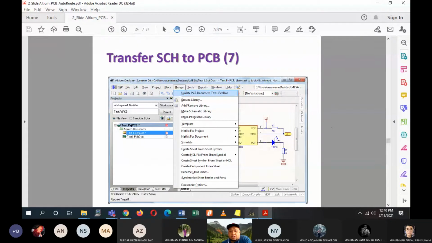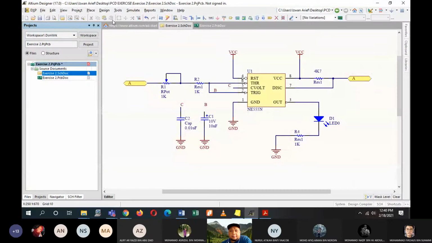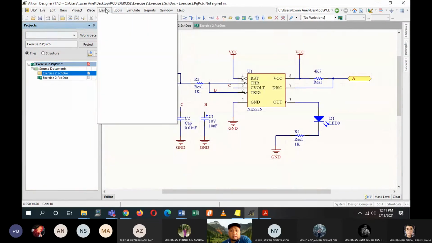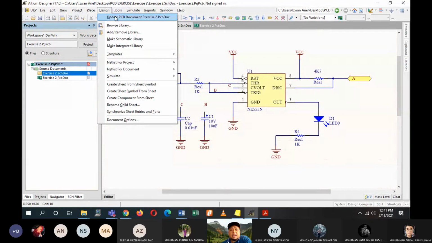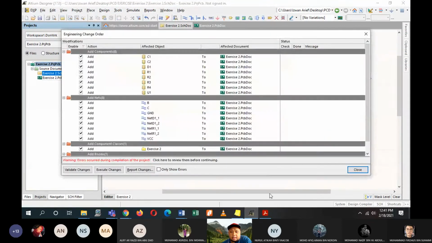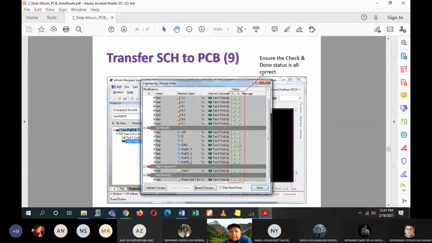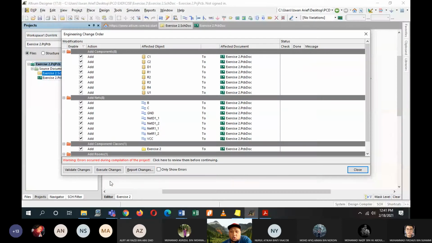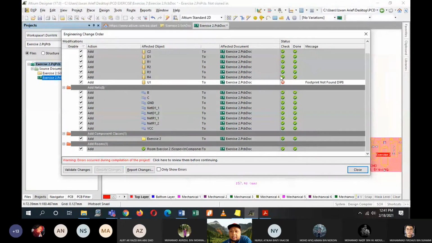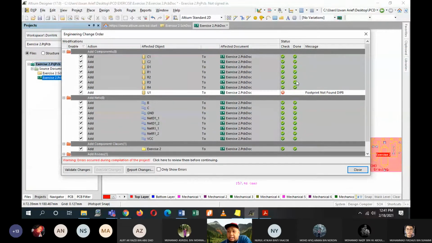Now, still on your schematic, you go to Design and then click on Update PCB Document exercise 2.PcbDoc. Alright, so this window will pop out, and then you click on Execute Changes and then ensure the check and done status is all correct. Okay, so execute changes. Make sure all of them are checked. The check and done statuses are green checks.